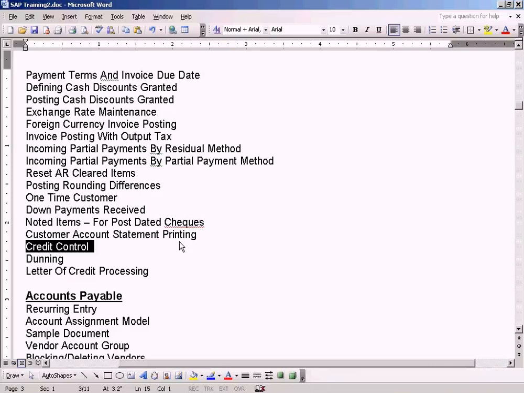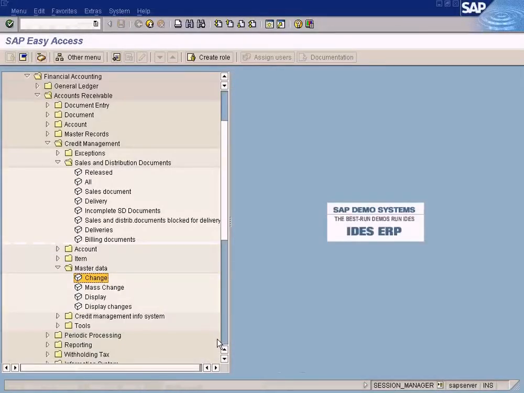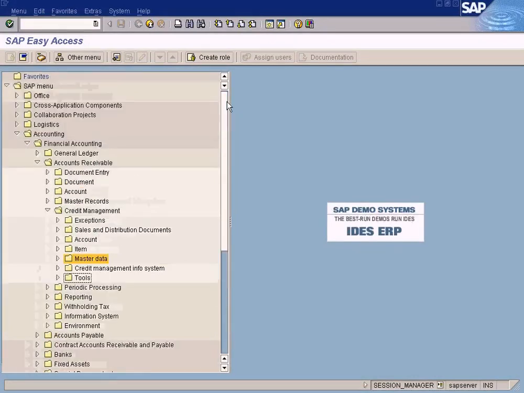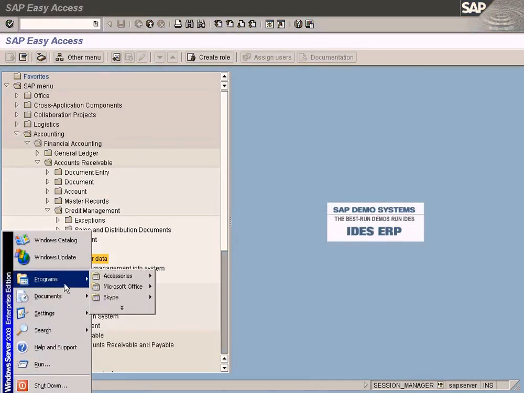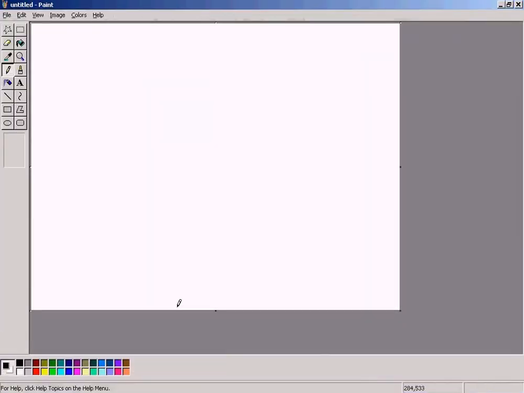We will give an amount limit up to which he can place orders, and if he wants to make more purchases over and above the credit limit, he has to first settle the outstanding invoices, and only then the system will allow an order to be placed for the customer.